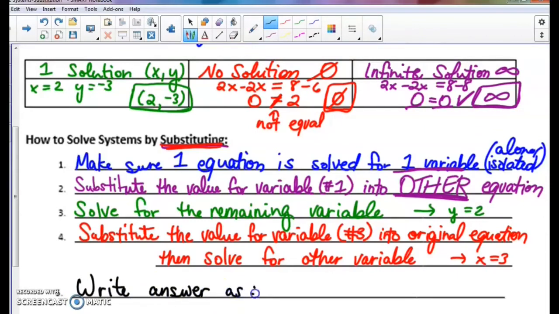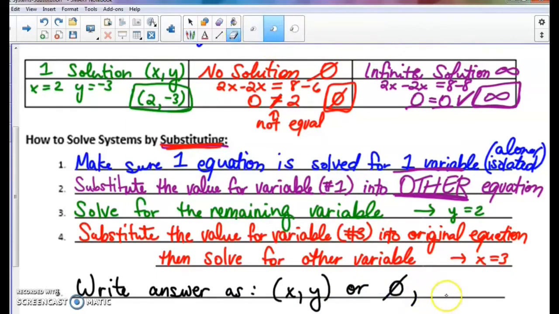as, and then we either want to write it like the ordered pair (x, y). So for that one, it would be (3, 2). Or you want to write no solution if that's what you got. Or, I don't know why I put a comma instead of the word or,